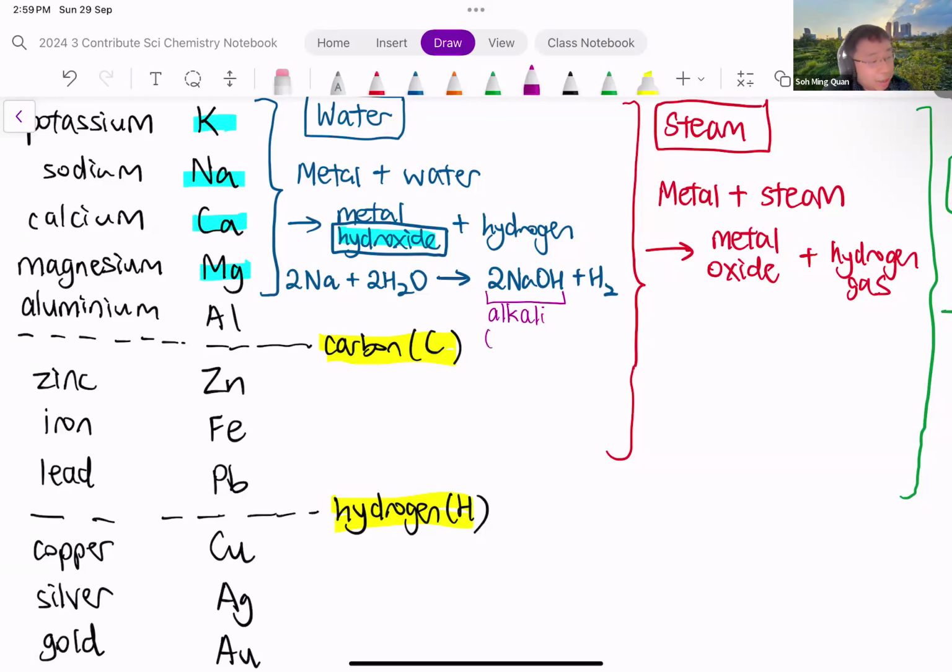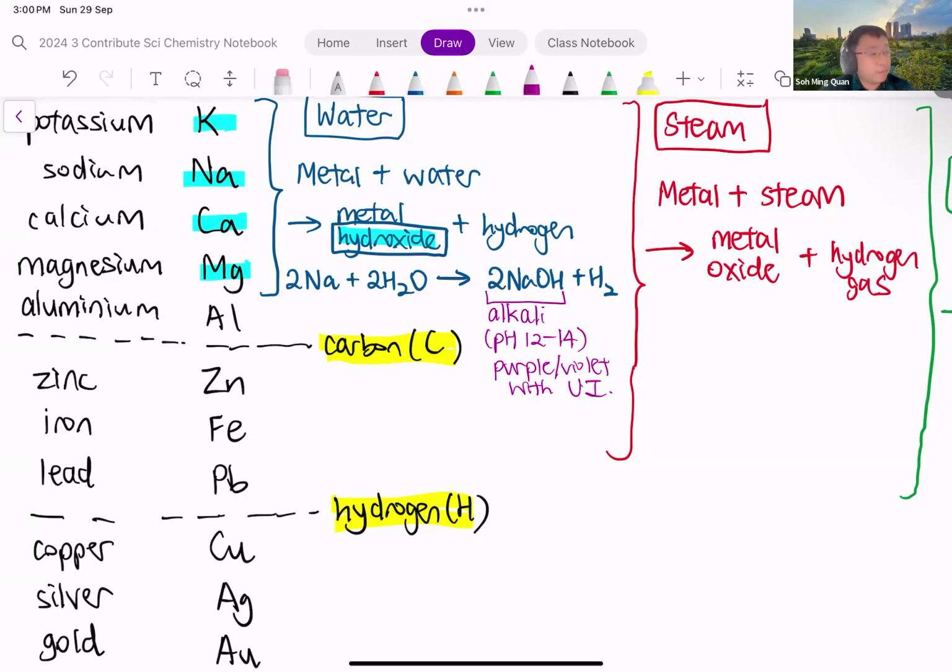If it's an alkali, the pH value is more than 7. In the case of sodium hydroxide, the pH value is actually quite high. It is around 12 to 14. It's very, very alkaline. What this means is that if I were to put universal indicator into the solution at the end, the universal indicator should turn violet or purple. Okay, so it should be purple or violet if the universal indicator is added.